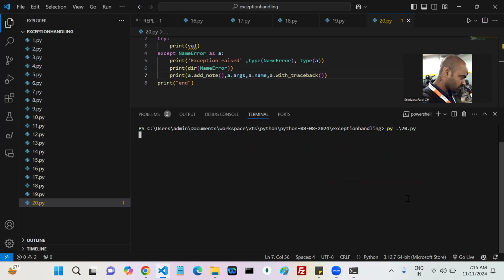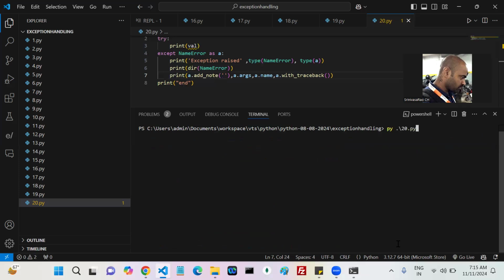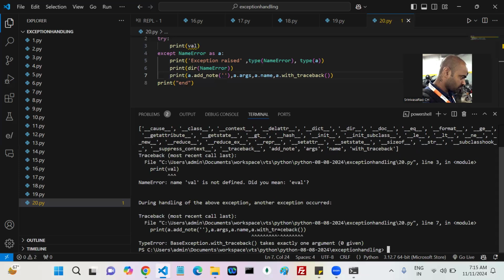Now can you check it? If you come here, what happened? a.add_note: BaseException.add_note takes exactly one argument, zero given. Okay, add_note takes one argument, so I can write it like this. What is that argument? We'll discuss. Just fix it for now. This one also takes one argument, so you can pass one argument.